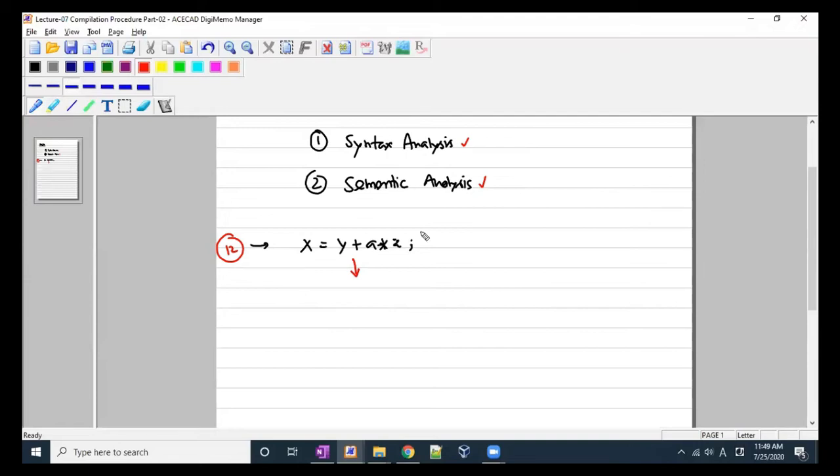the compiler would convert this statement into its identity or the tokens or the lexemes. So let's talk about that. The compiler would convert this statement into lexemes, or we say tokens.